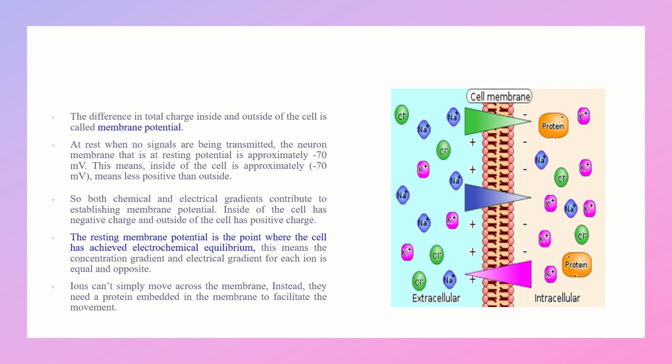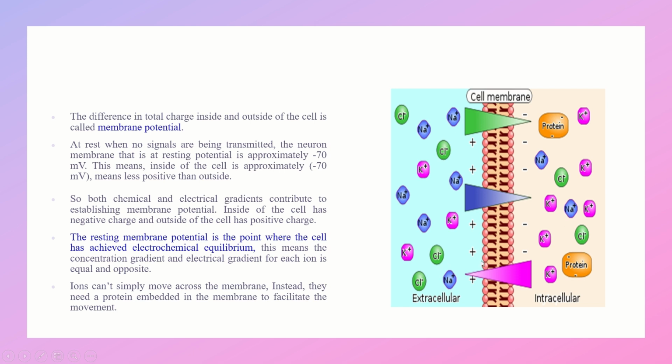That means the inside of the cell is approximately minus 70 millivolts, that is, less positive than outside. It is more positive outside of the cell and less positive inside of the cell.